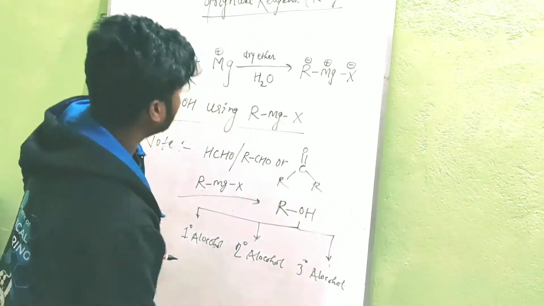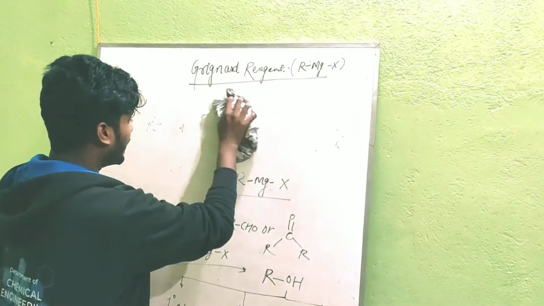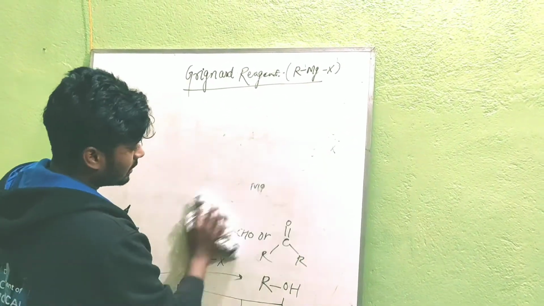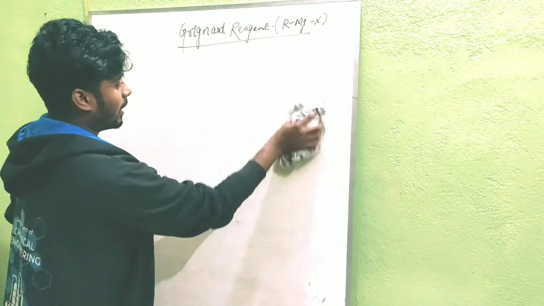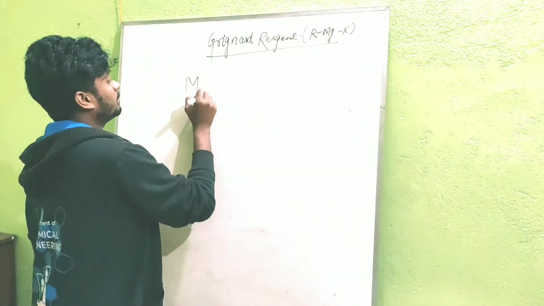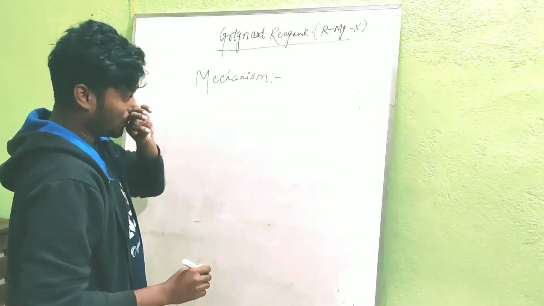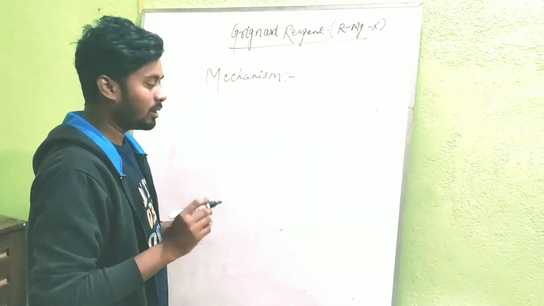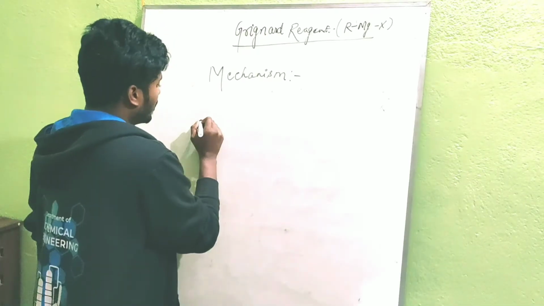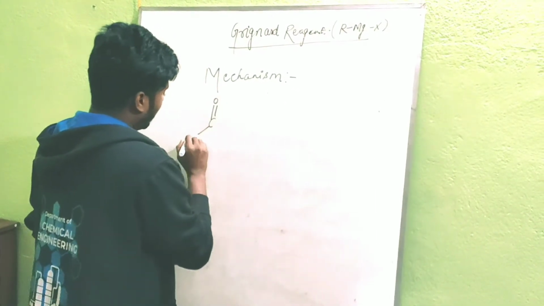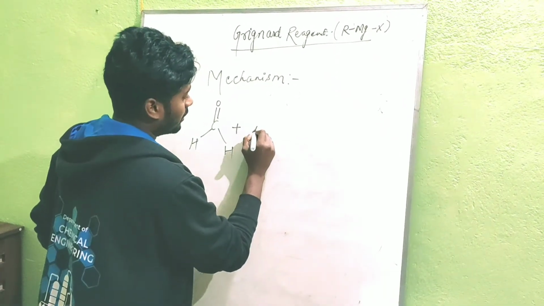Right? So now we will see the mechanism part. If you get the mechanism part, you can easily find the primary alcohol, secondary alcohol and tertiary alcohol. Right? So we are going to discuss the mechanism part. Okay? So mechanism. Right? So I am taking formaldehyde as a substrate, and we will get primary alcohol. Right? So this is a formaldehyde, right? In the presence of this reagent, Grignard reagent